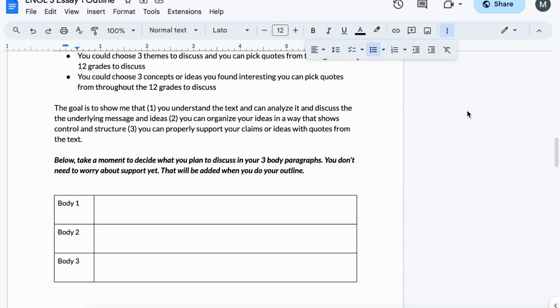This is to show me that 1, you understand the text and can analyze it and discuss the underlying message and ideas. 2, that you can organize your ideas in a way that shows control and structure.